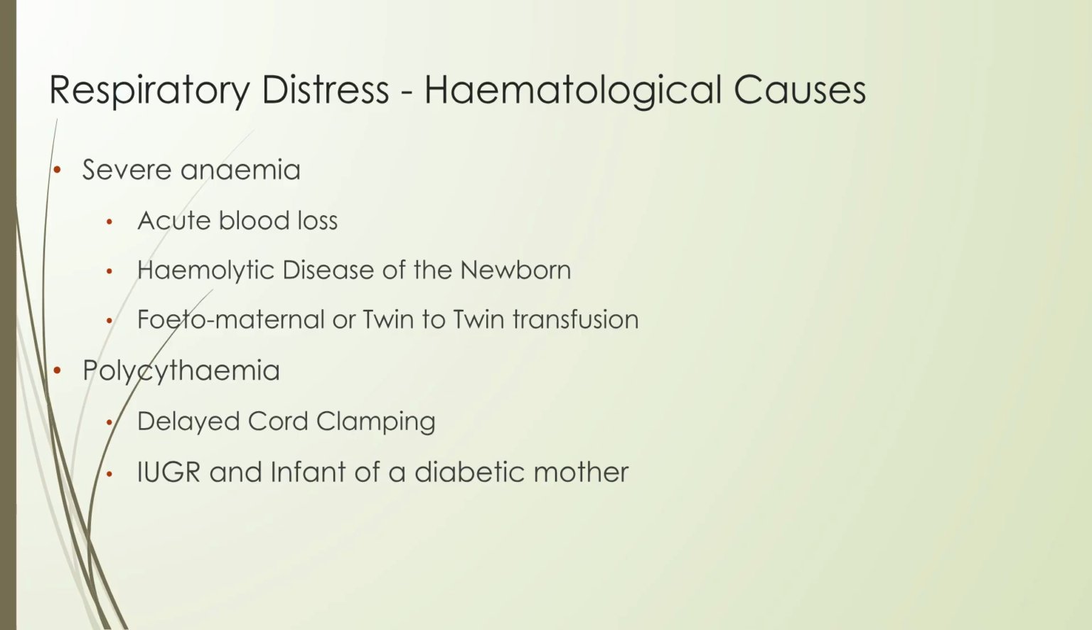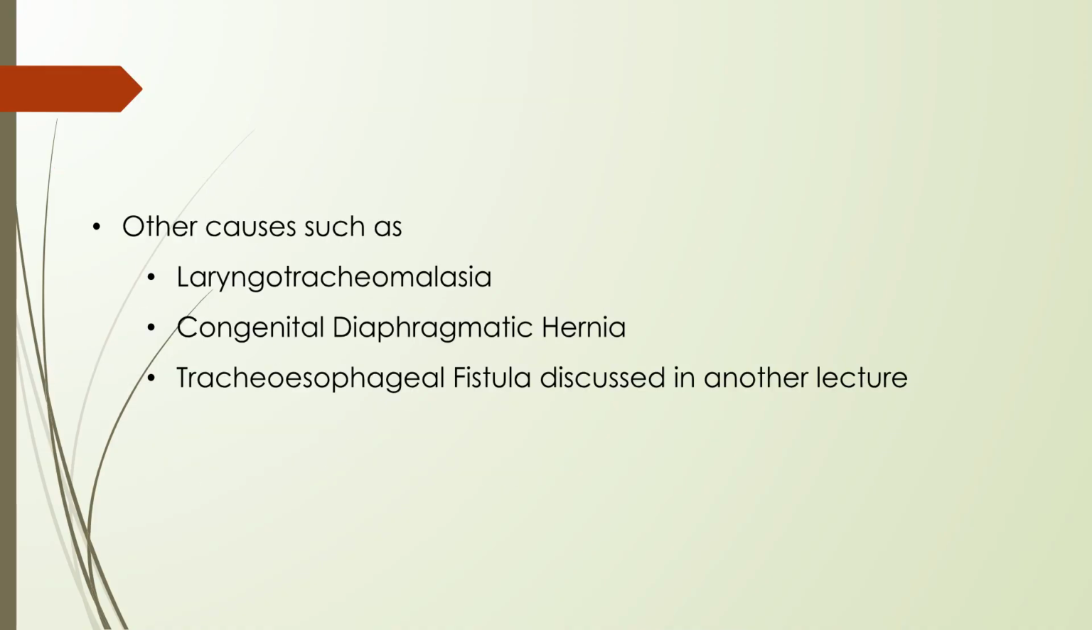Hematological causes include severe anemia from acute blood loss, hemolytic disease of the newborn, or twin-to-twin transfusion. Polycythemia from delayed cord clamping, IUGR, or an infant of a diabetic mother is another cause. Other causes include laryngotracheomalacia and congenital diaphragmatic hernia.